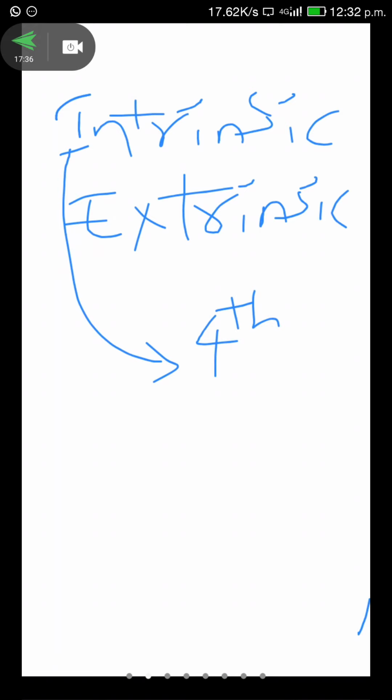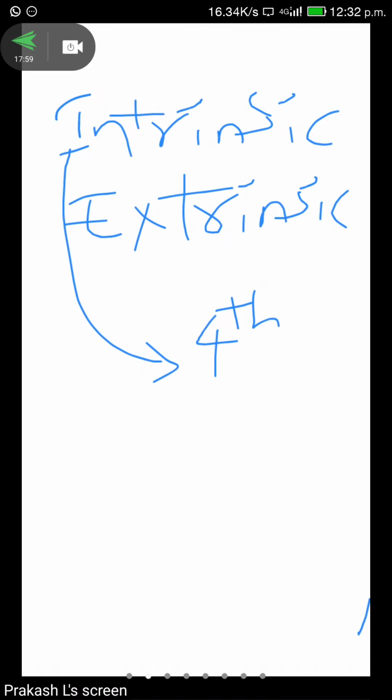Semiconductor materials are silicon and germanium only. We have two types of materials, germanium and silicon, which are located in the fourth group.